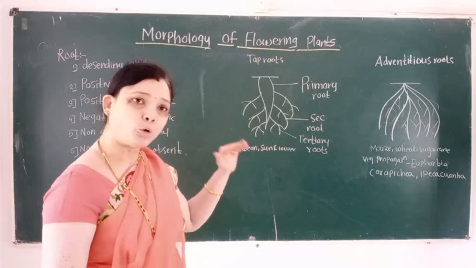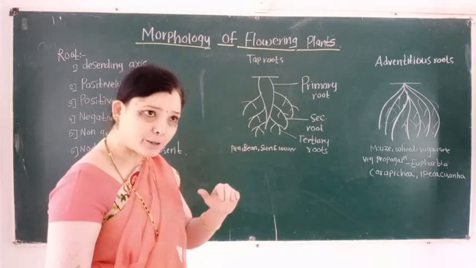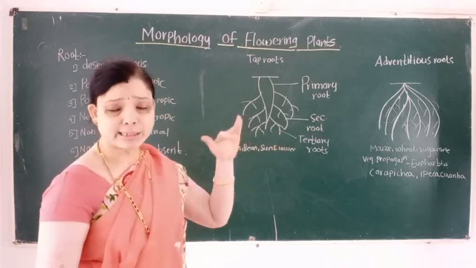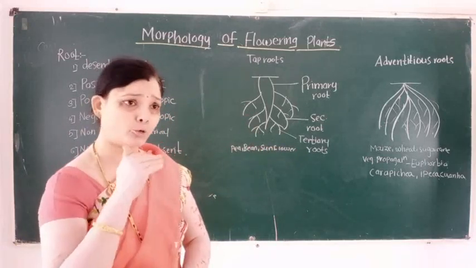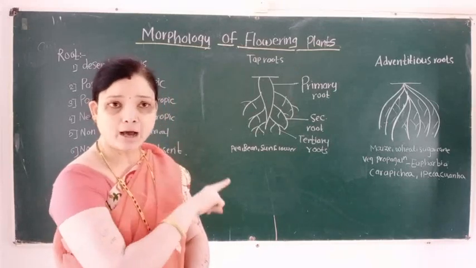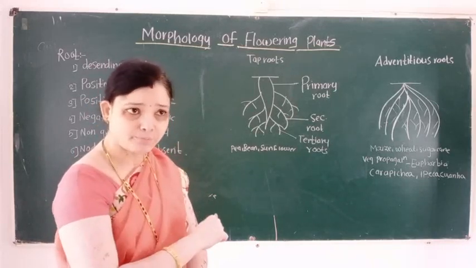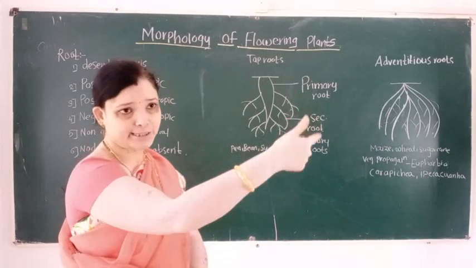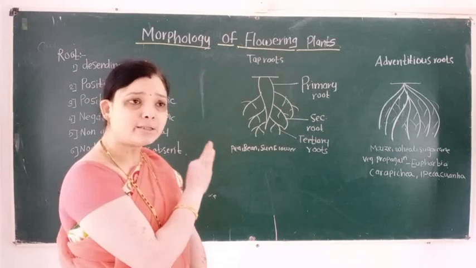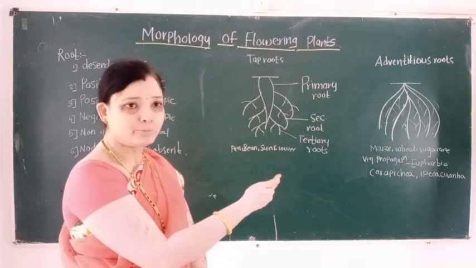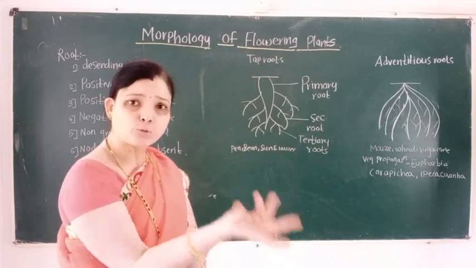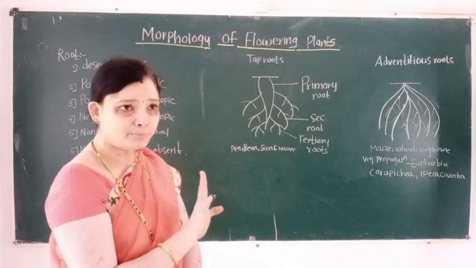Taproot develops from the radicle of an embryo during seed germination. Adventitious roots develop from any other part of a plant body except the radicle. Taproots are generally present in dicot plants. Adventitious roots are present generally in monocot plants. In taproots, primary, secondary, tertiary roots are present. In adventitious roots, the primary root is short and replaced by fiber-like roots, so they are called fibrous roots.